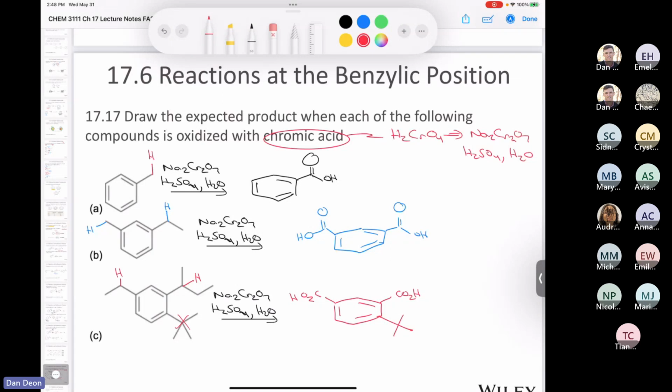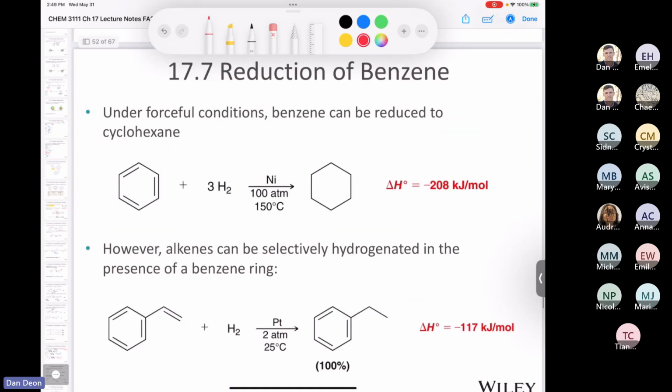Okay, I think we're on to the very last section of new material for us. Let me just double check here. Kinda. One more section of chemistry, and this deals with the reduction of benzene. So let's just take a deep breath. Okay, this is our last big section. The very last section covers a little bit of spectroscopy, so nothing really new there.